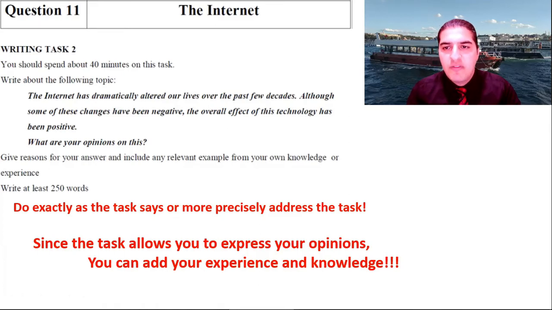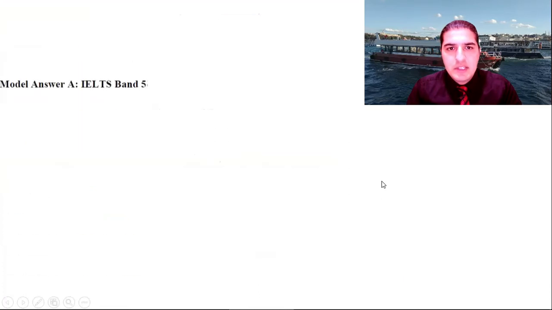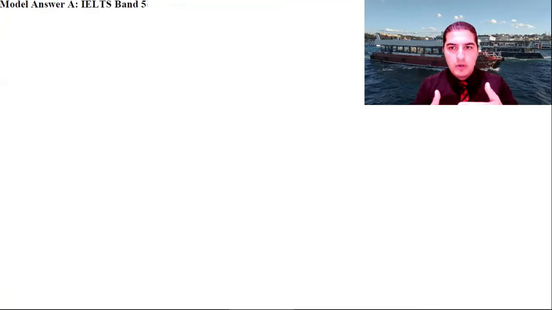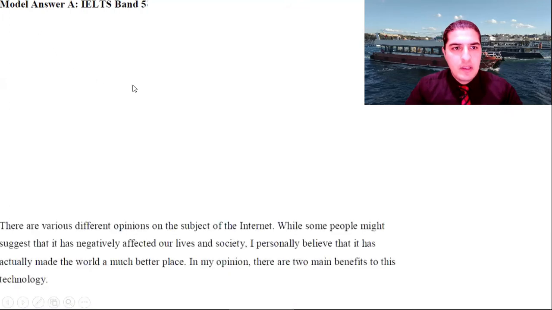250 words is about 5 paragraphs. Okay, so let's check the answer. The answer is IELTS Band 5. Band 5 or 6. When it's like that, it means that it satisfies the format, but maybe it's too wordy, maybe the vocabulary is too basic, maybe it's ambiguous, there are some vague things, and maybe the arguments are not logical, because whatever you write, you have to support it. Okay, so let's cover it paragraph by paragraph.